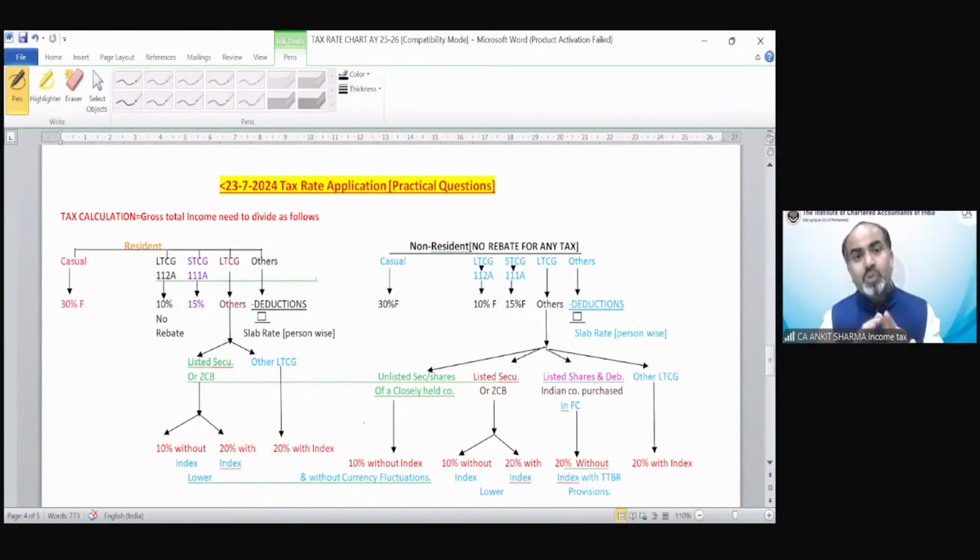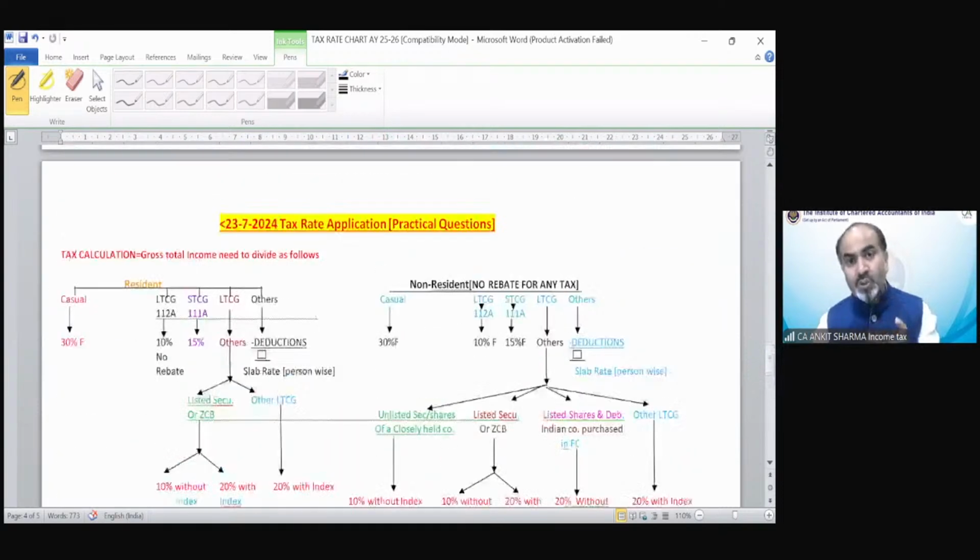The above diagram is to understand the rate structure in case of capital gain. But for the purpose of solving a numerical, you have to understand this diagram, which is for before 23rd of July. For resident, I have prepared it separately for all of you. And for non-resident, the rates have changed, so it has been made separately for you. So if the question belongs to a resident before 23rd of July, you have to solve the question with the help of this part.